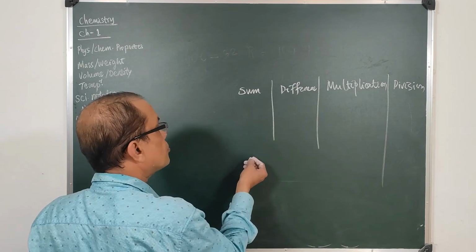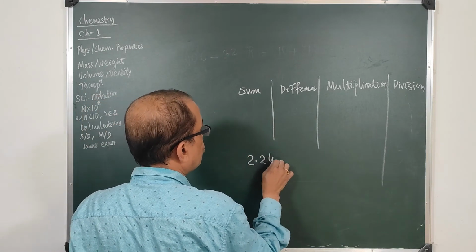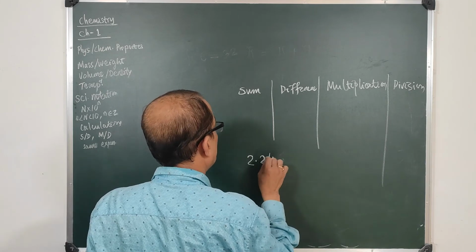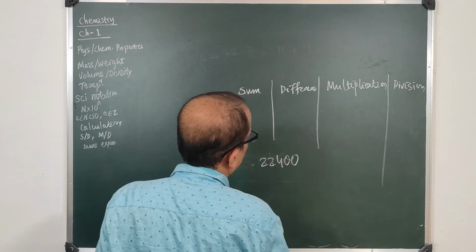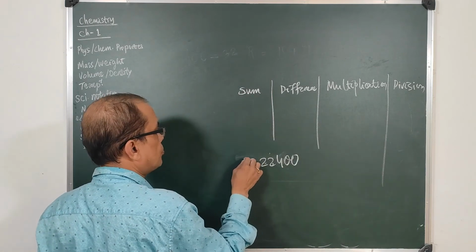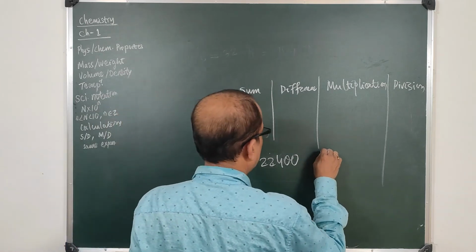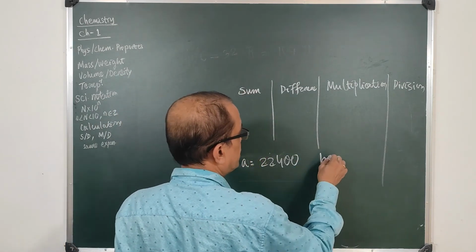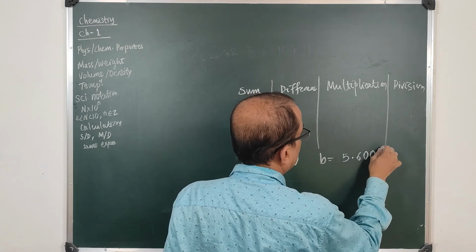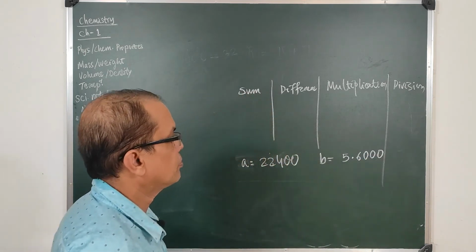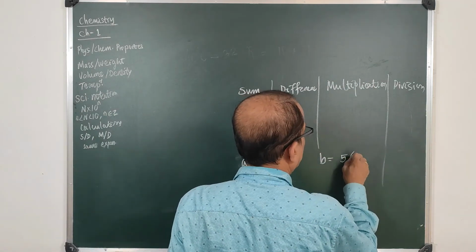Suppose you are dividing 22,400. You have a number A which is 22,400 and B is say 5.6000, or you keep it 560.